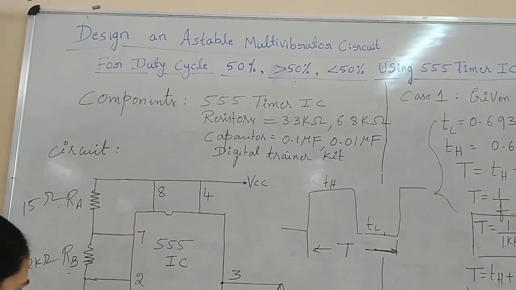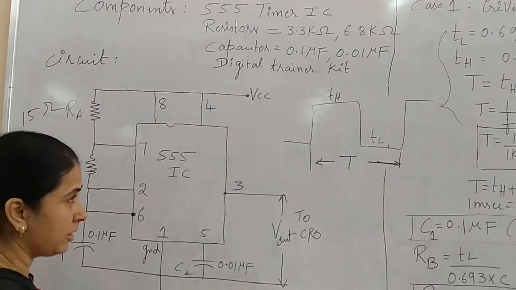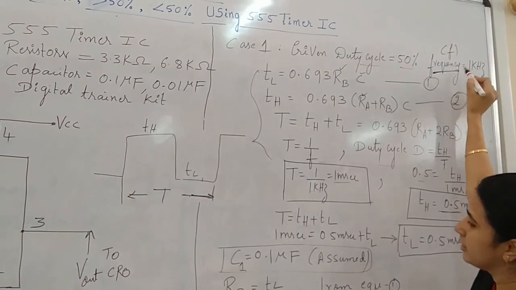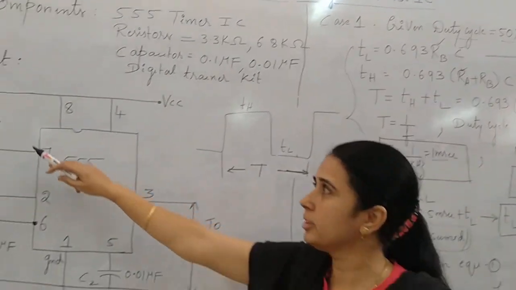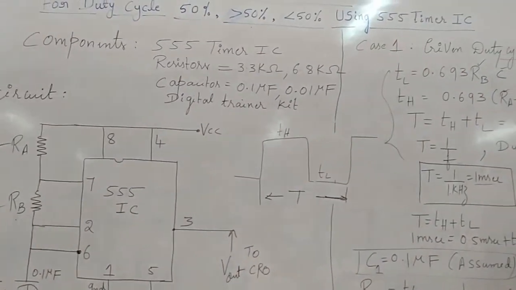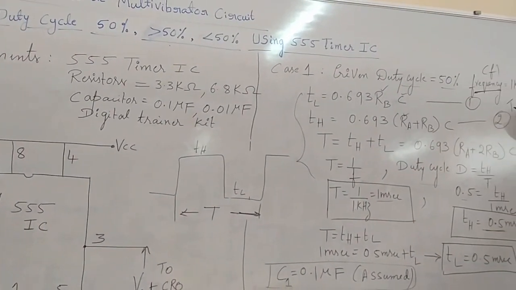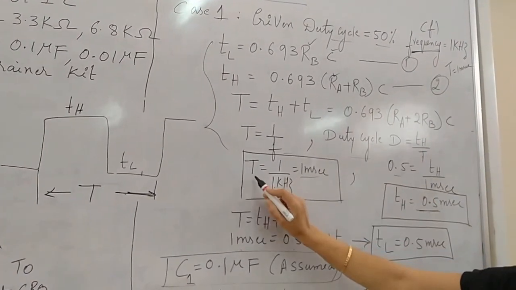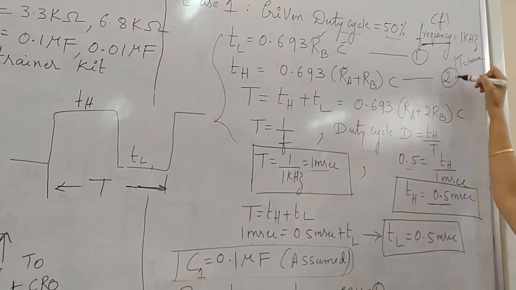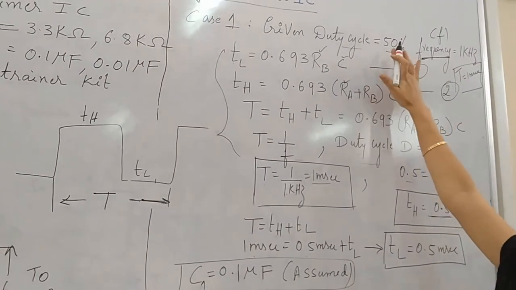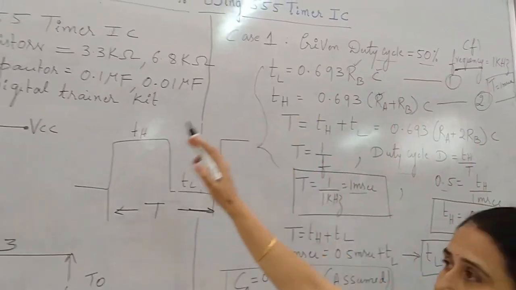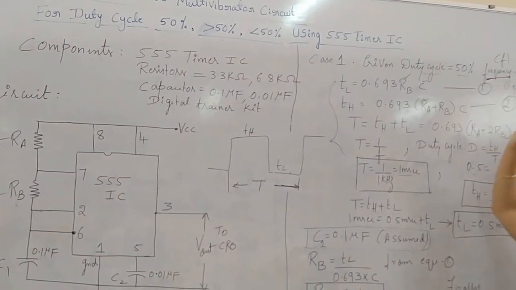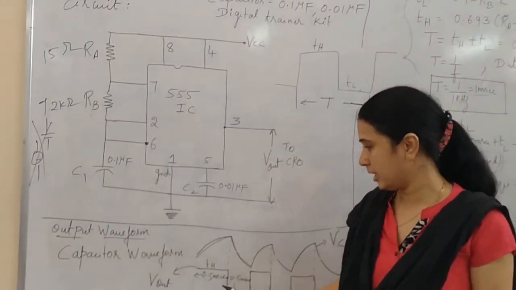What you need to measure is, for the given data, we have found out these values. What was the data? Frequency was 1 kilohertz. Frequency 1 kilohertz indicates T is 1 millisecond, isn't it? So you need to cross check using this data and these values: am I getting the same value, T as 1 millisecond? That is what we are supposed to measure here.